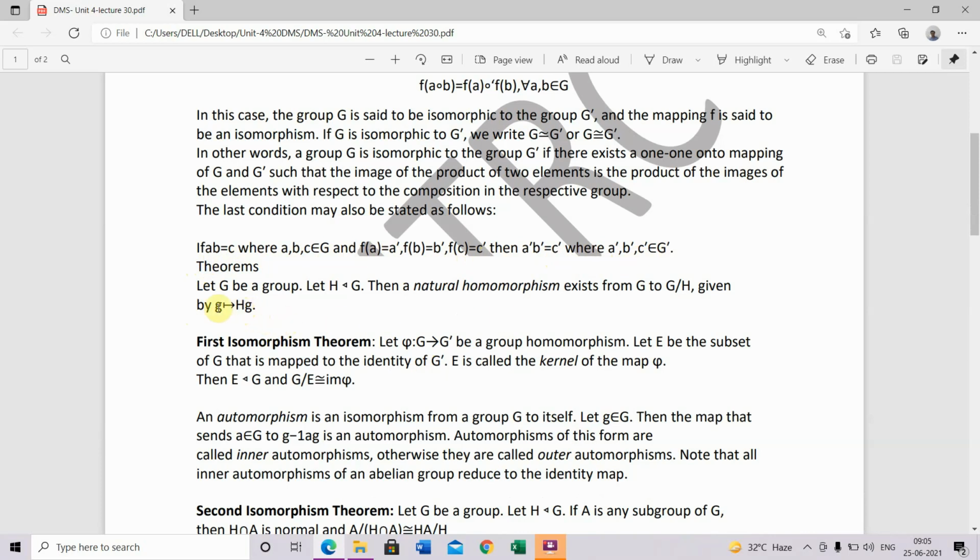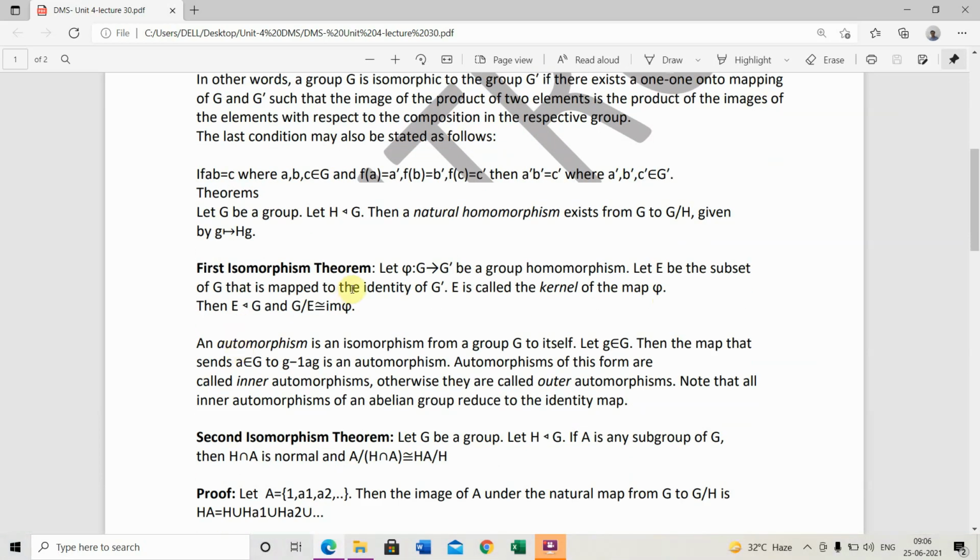Here is a theorem also. Let G be a group. Let H be a normal subgroup of G, then a natural homomorphism exists from G to G upon H, given by g to Hg.